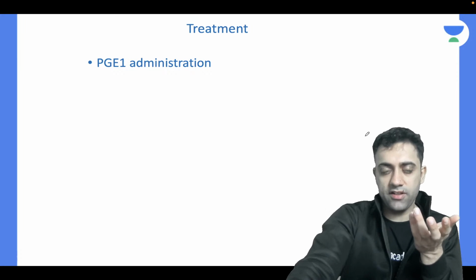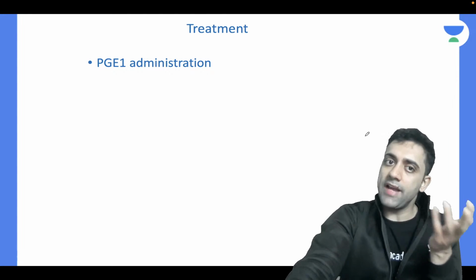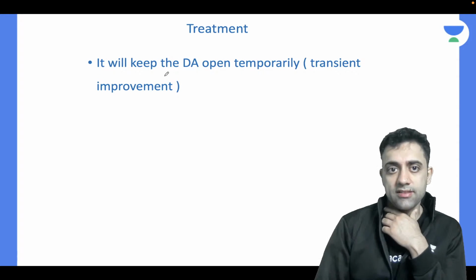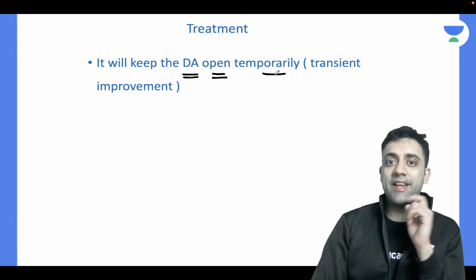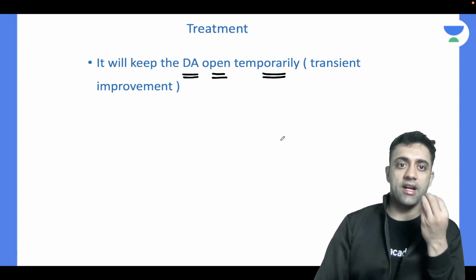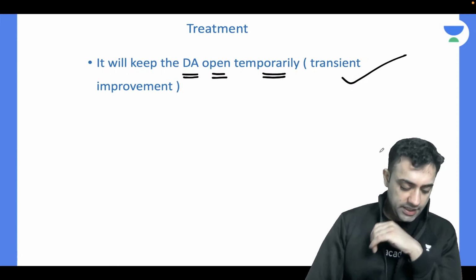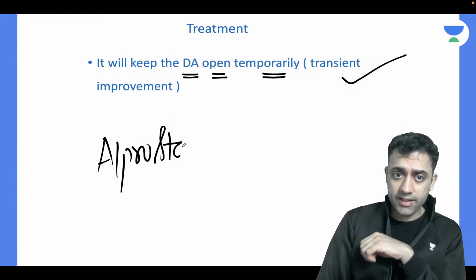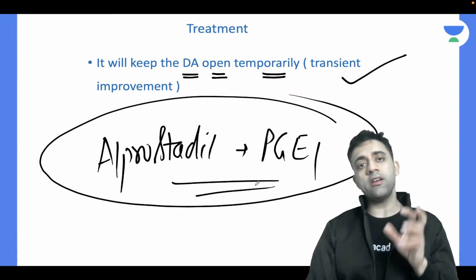Of course, if I have to keep my ductus arteriosus open, I will give PGE1. Alprostadil, because I want to keep my PDA open. I want to keep my ductus open. I will give alprostadil, which is nothing but a PGE1 analog. Every single word is important. It will keep the ductus arteriosus open temporarily. Please remember, keeping the ductus arteriosus open is not the treatment of choice. It is a temporary, transient improvement. It will only give us some time to call the pediatric surgeon. Alprostadil, a PGE1 analog, basically helps in keeping our ductus arteriosus open.